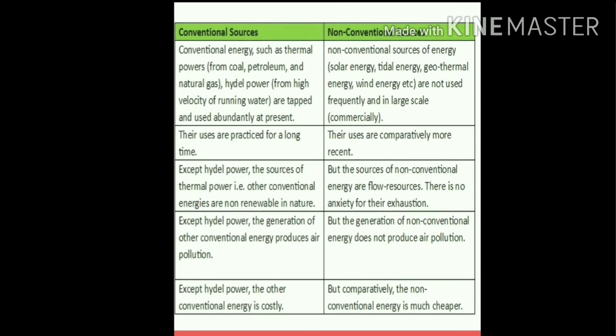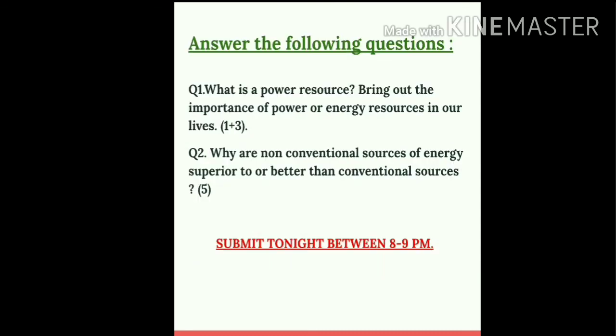These are your homework questions. What is the power resource? We have already discussed it. A power resource is the quantitative property that has to be transferred to an object to enable the object to perform its work or to heat the object. Then, bring out the importance of power or energy in our lives. Power or energy is required in households, agriculture, industry, telecommunication, defense, etc. You need to write any 3 points.